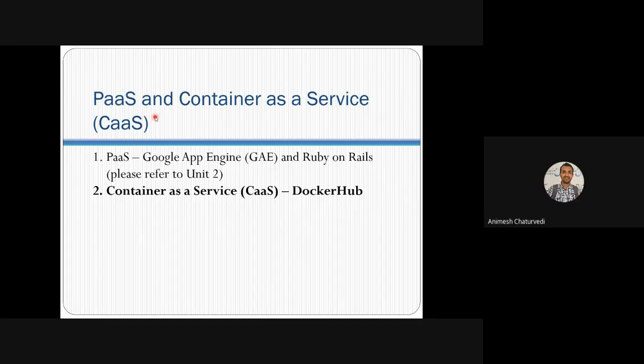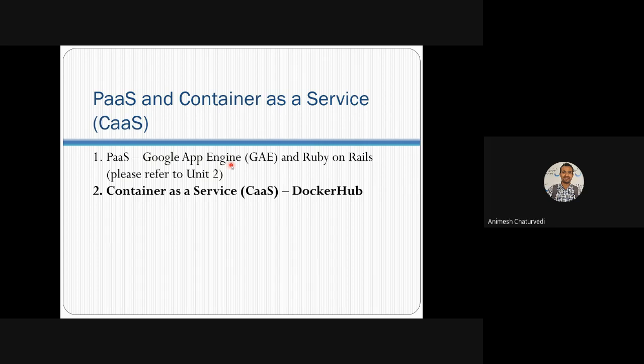Hello. Now we'll start studying platform as a service and container as a service. We have already studied platform as a service, Google App Engine, and Ruby on Rails in Unit 2. You may refer to this part, and we'll just revise this again, Google App Engine, and then we'll look at container as a service, Docker Hub.